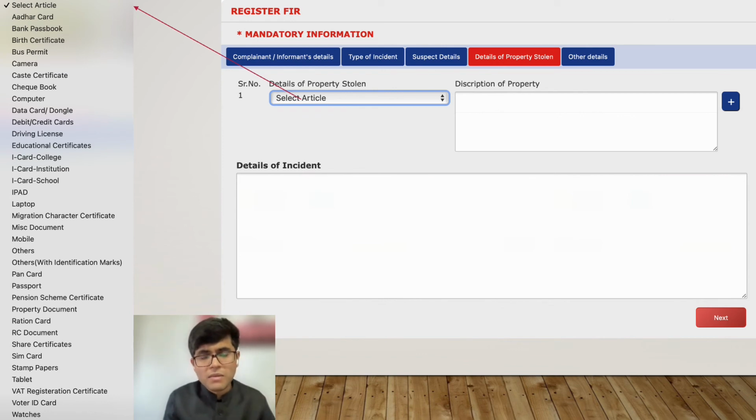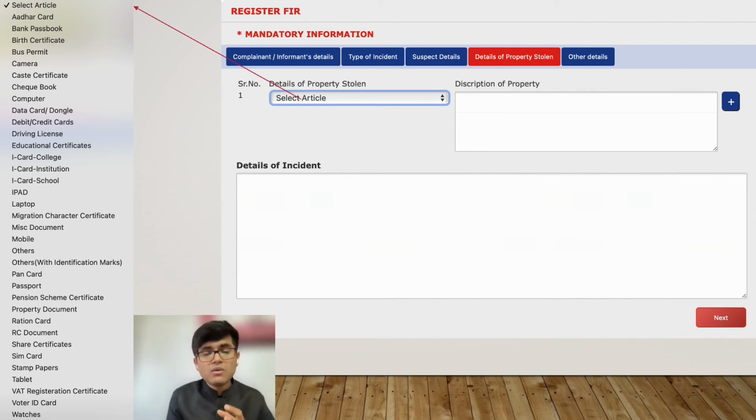For example, that you went to the market and someone just pickpocketed your mobile phone, and once you checked it, it wasn't there. And when you saw that some person was running very fast, you tried to catch him, but that person ran away. He moved on to that particular street, and it all happened so fast I couldn't see him. Or I saw that there was some mark on the face of the suspect. So all these things you can mention about the details of the incident in this box. You give a complete story about the incident.